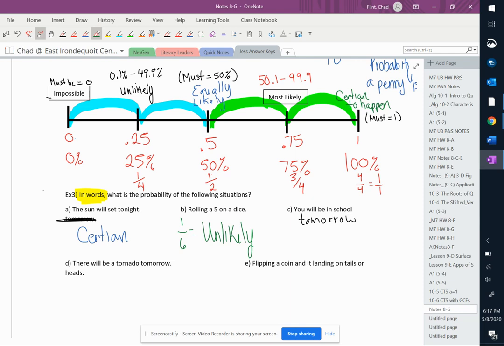And now example 3C is interesting because normally the answer to this is most likely, but now this is a little different here. So what's the probability that you will be in school tomorrow? And given the current situation and what's going on here with Corona, the chances of you being in school tomorrow would be what? Which one of those words would be the best, most accurate? I would say impossible, because they closed the building down and you aren't there. So, boom.